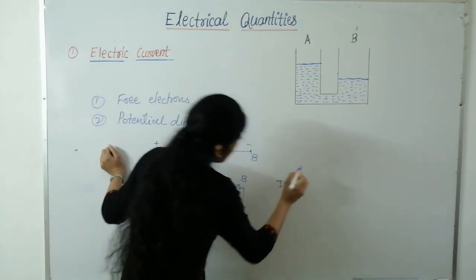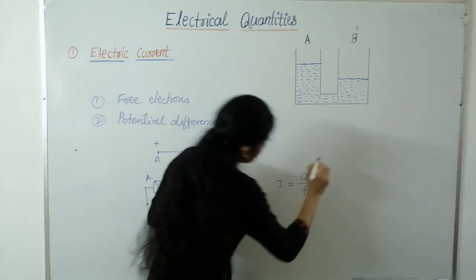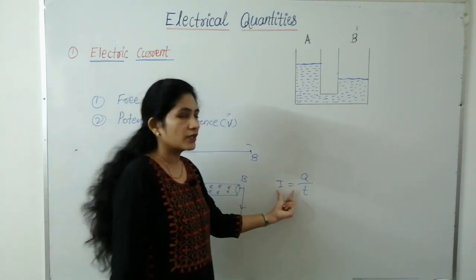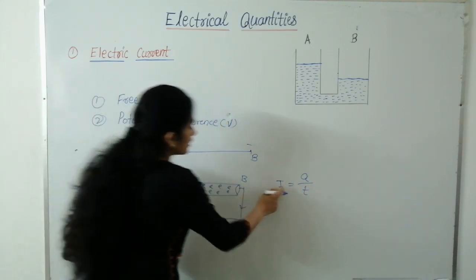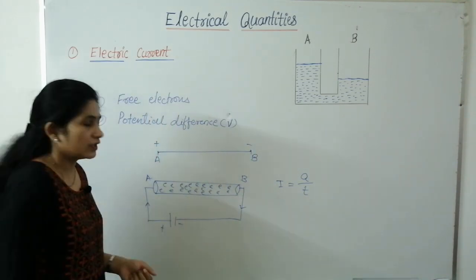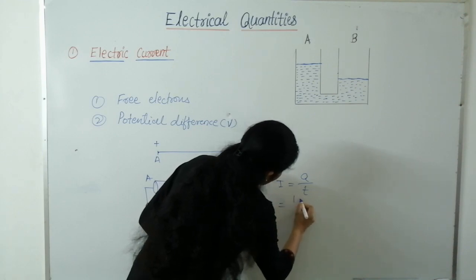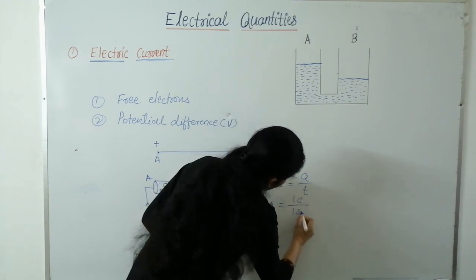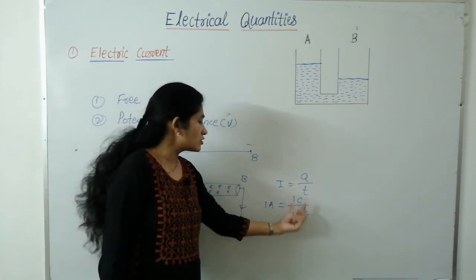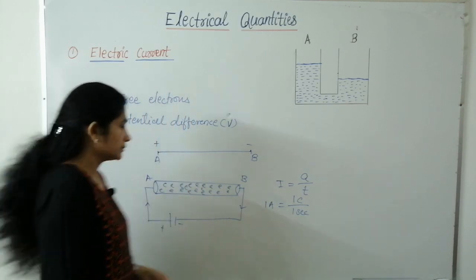Mathematically, electric current is expressed as total charge by time. So total charge divided by time is nothing but electric current. Electric current is measured in ampere. So 1 ampere of electric current is equal to 1 coulomb of charge divided by 1 second. When 1 coulomb of charge flows for a second, then electric current is said to be 1 ampere.